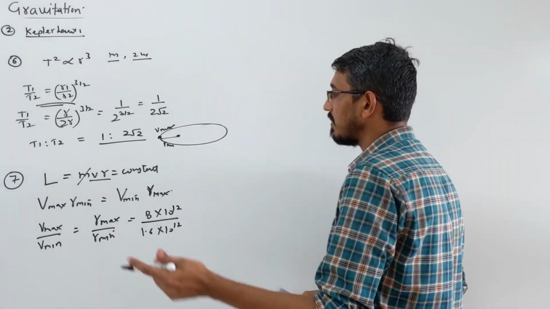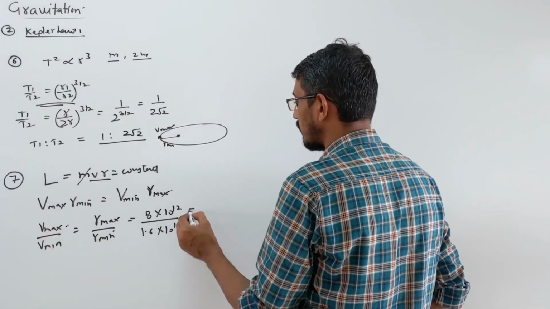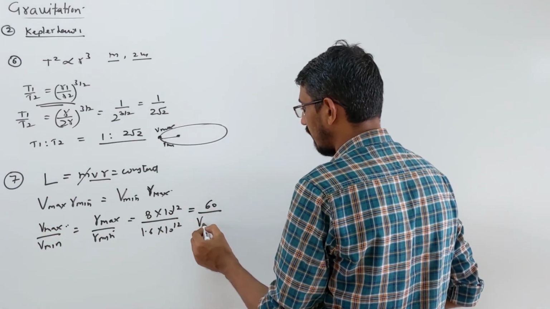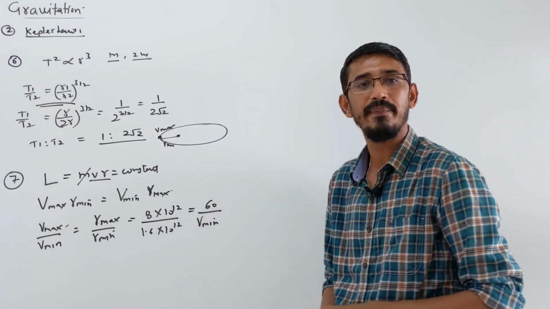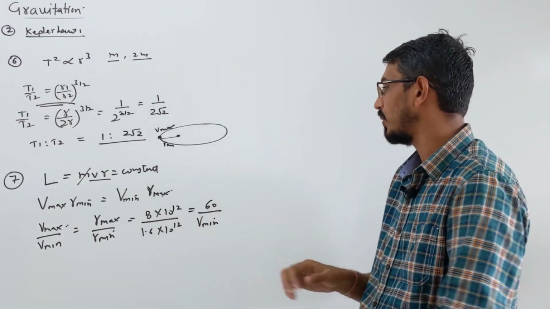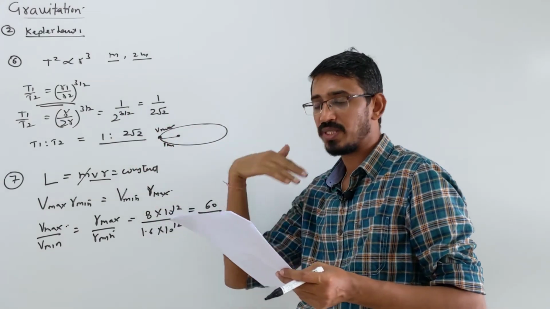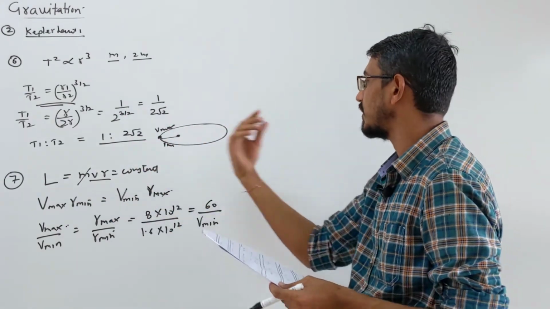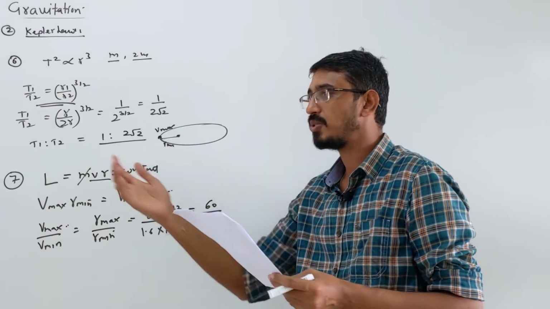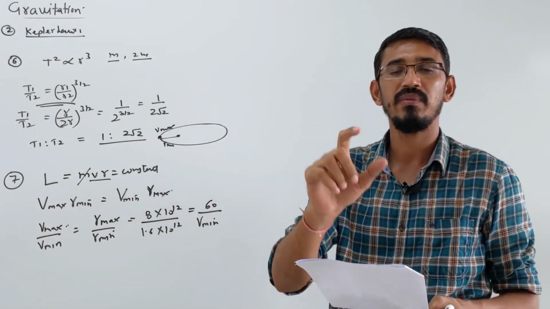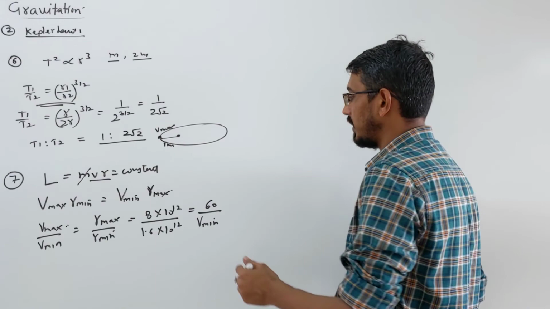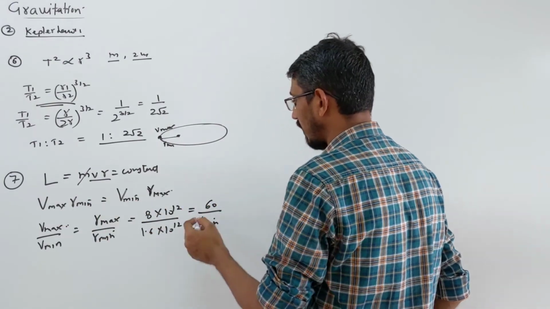60. So the maximum velocity is given, V max is 60, and they are asking for V minimum. You should understand this, don't do it wrong. They said when the planet is nearest to the sun, at this point nearest to the sun means the distance is minimum and the velocity is maximum. So this 60 is V max, given, and V min we have to find.